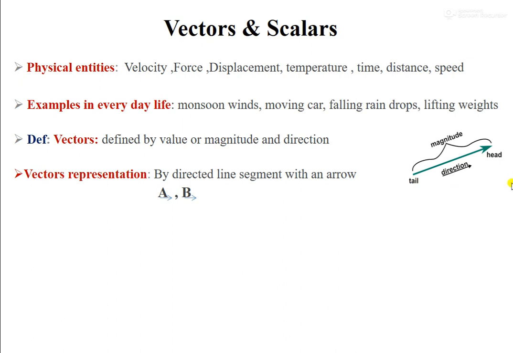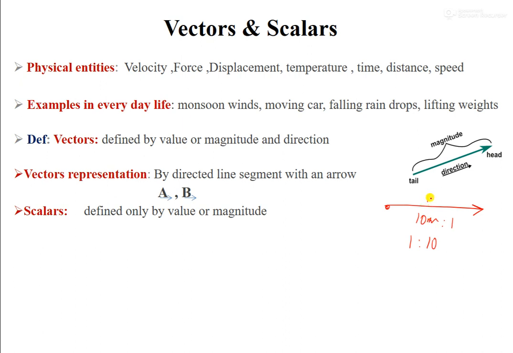See, this is called the tail and this is called the head, and the length of this is generally called the magnitude. The length of the vector represents magnitude, and it has the direction. Generally, this length is always a scaled version of the value of the vector. When you are drawing a vector quantity, suppose the value is 10 meters, you can't draw a 10 meter line here. So this is a scaled version of 10 meters, in the ratio of 1:10.